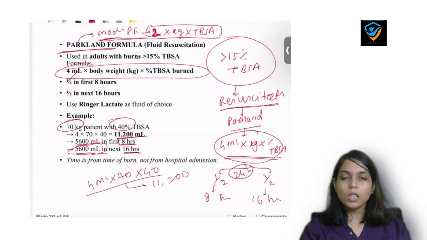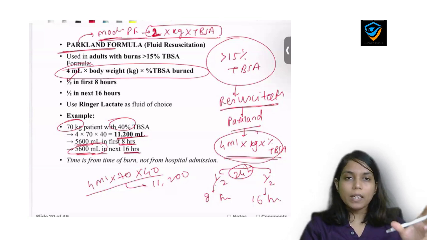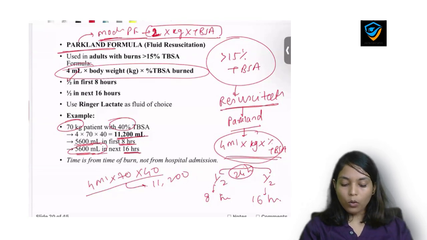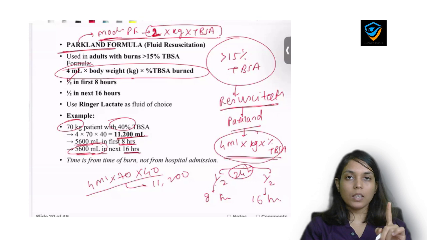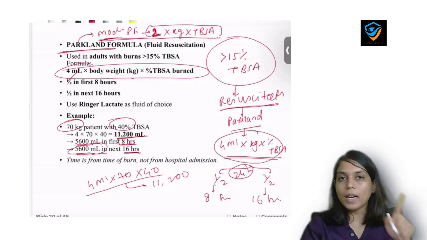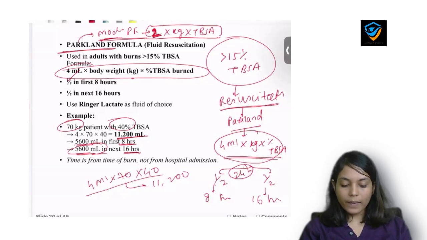If they ask you in the MCQ according to the Parkland formula, then you have to use 4 into the remaining parts like kg and total body surface area. But if they ask you by the modified Parkland formula, then you will take a multiplier of 2 and not 4, okay. So here the formula will be 2 into kg into total body surface area, and then solve the MCQ.